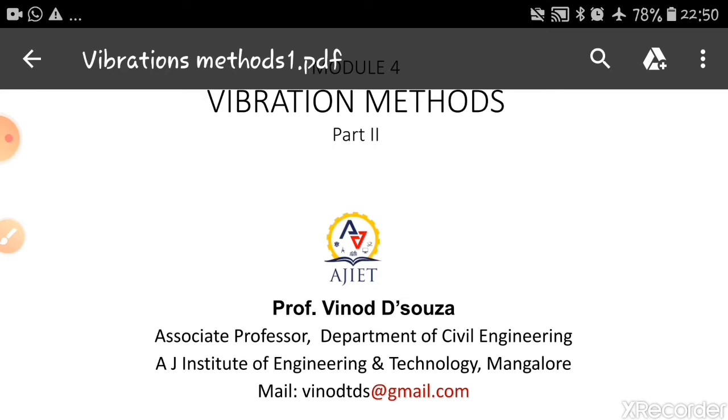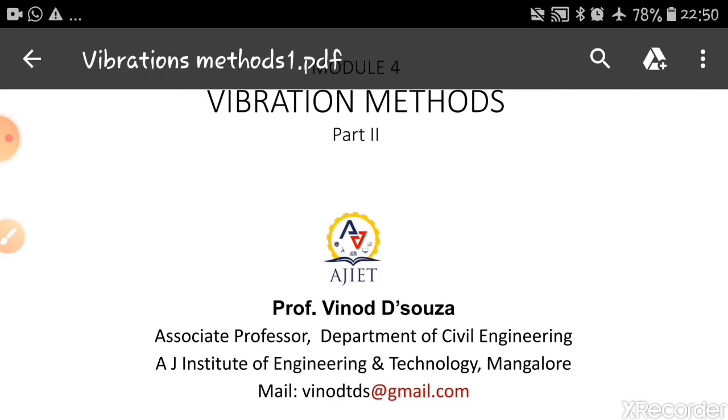Today we will discuss the vibration methods. In the previous class, we discussed two methods of vibrations, blasting techniques and dynamic compaction. We saw in detail what blasting techniques are, how blasting is done in the case of non-cohesive soils. We also discussed in detail dynamic compaction, how it is done, and what the advantages of this method are. Today, we'll try to cover the remaining methods of vibrations.